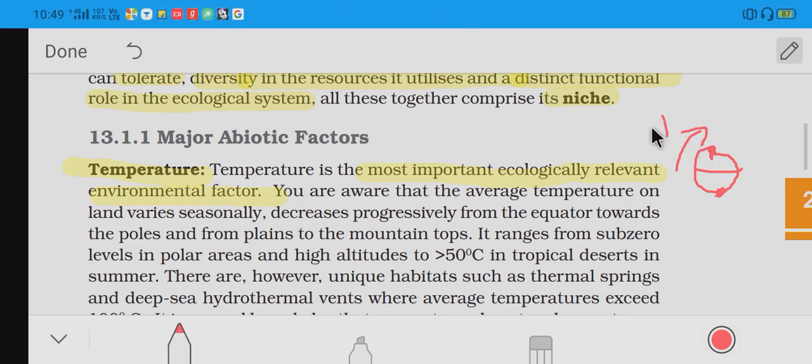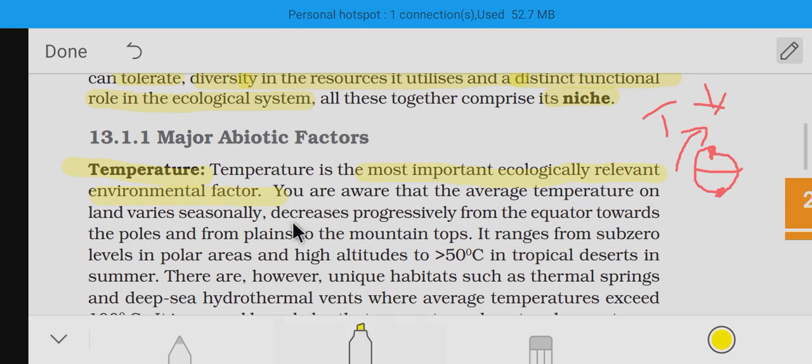Why does the temperature decrease here? As we move to the poles, the cold is more, hence the temperature decreases. Also, at the equator, tropical forests are seen. Tropical forests mostly have only higher temperatures. So as we move from the equator to the polar regions or poles, the temperature decreases.